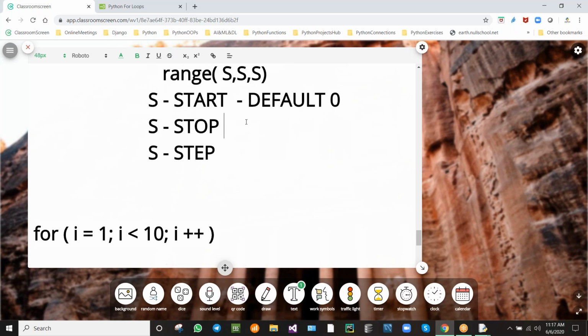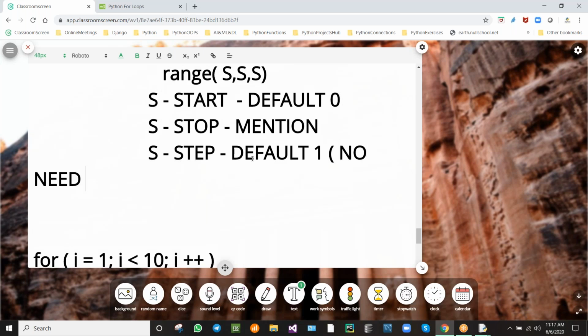We need to mention the stop point. The default step is 1, so if the step is 1, we need not mention it. We will see the example.